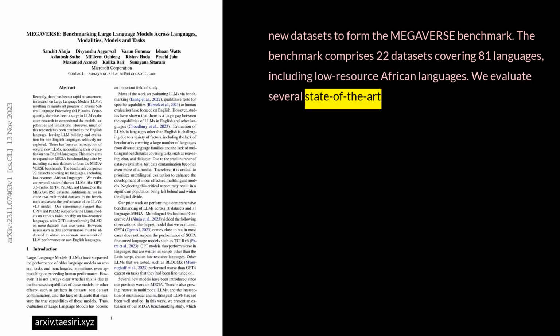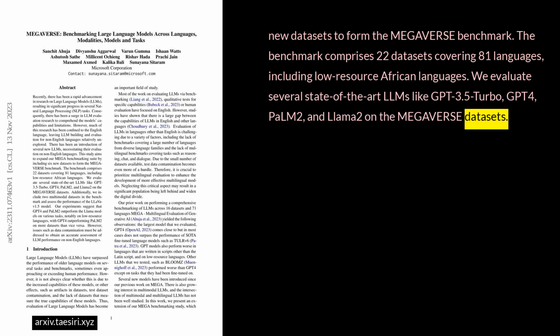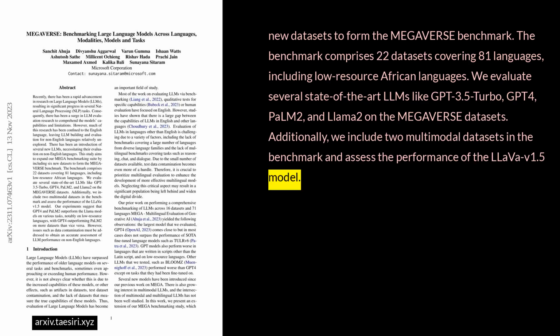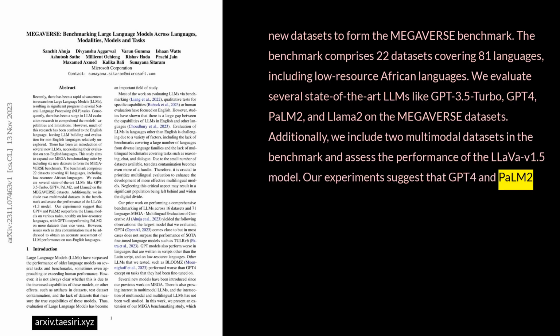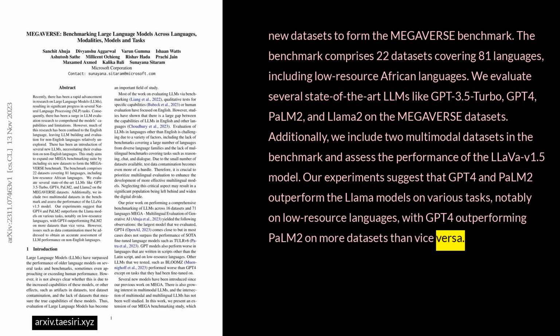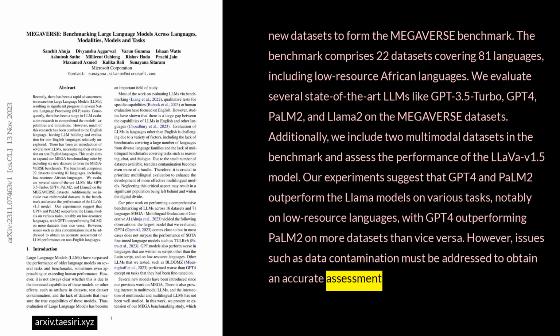We evaluate several state-of-the-art LLMs like GPT-3.5 Turbo, GPT-4, PaLM 2, and Llama 2 on the MEGAVERSE datasets. Additionally, we include 2 multimodal datasets in the benchmark and assess the performance of the LLaVA v1.5 model. Our experiments suggest that GPT-4 and PaLM 2 outperform the Llama models on various tasks, notably on low-resource languages, with GPT-4 outperforming PaLM 2 on more datasets than vice versa. However, issues such as data contamination must be addressed to obtain an accurate assessment of LLM performance on non-English languages.